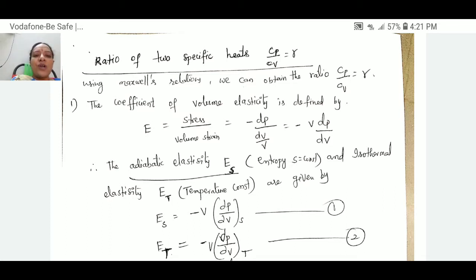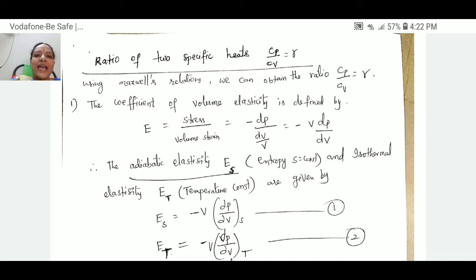Suppose if we want to calculate the change in pressure, we have to keep the volume of gas constant. Similarly, if we want to calculate the change in volume, we have to keep the pressure of gas constant. That's why we define two types of specific heats in case of gases.